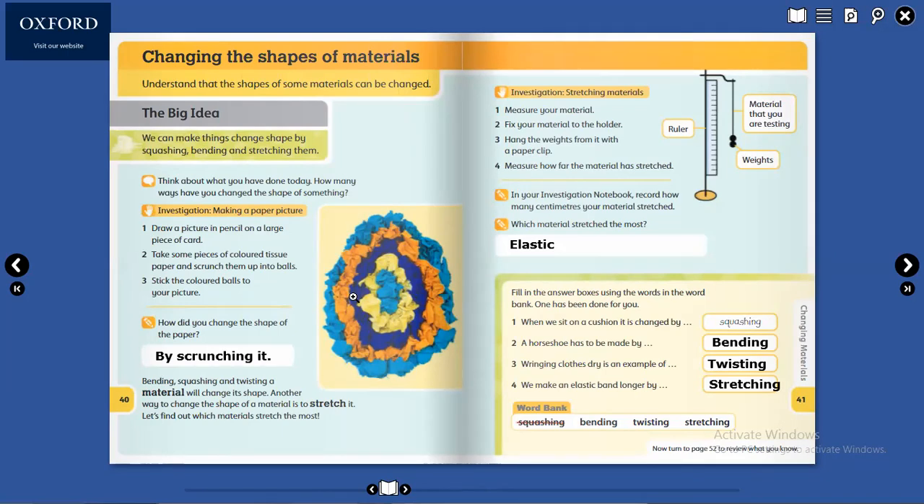Badr, number 2. A horseshoe has to be made by bending. Yes. Okay, Khalid, number 3.